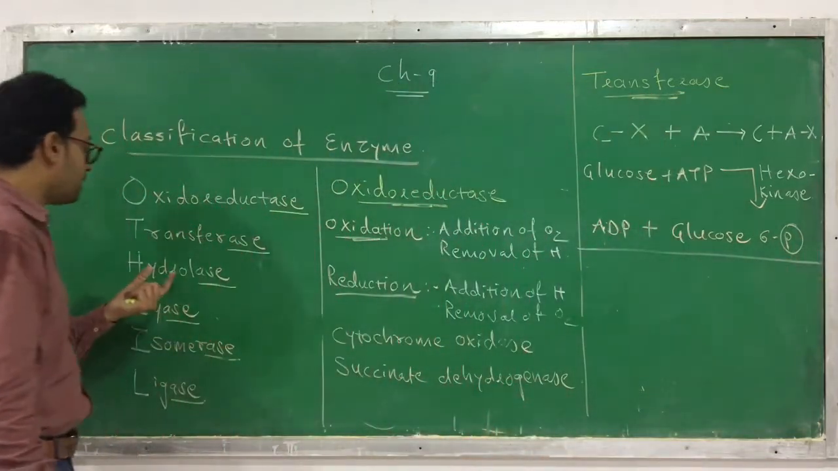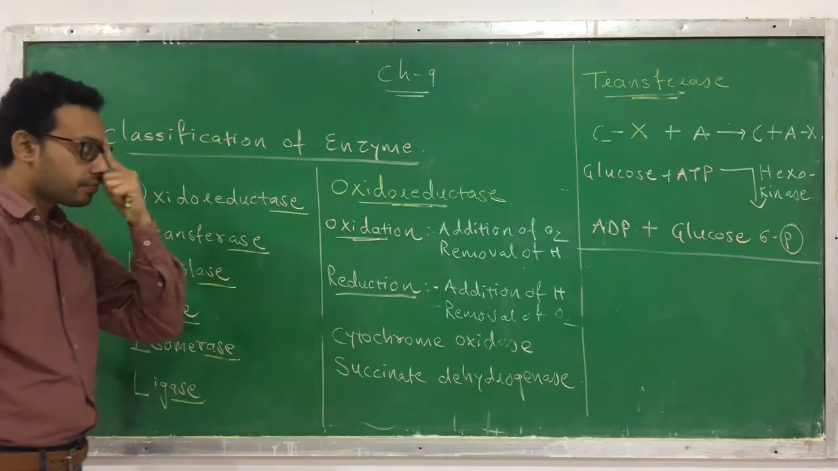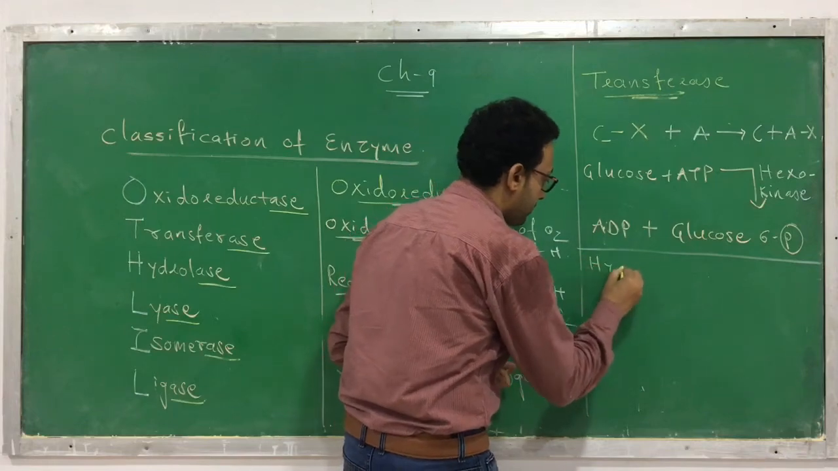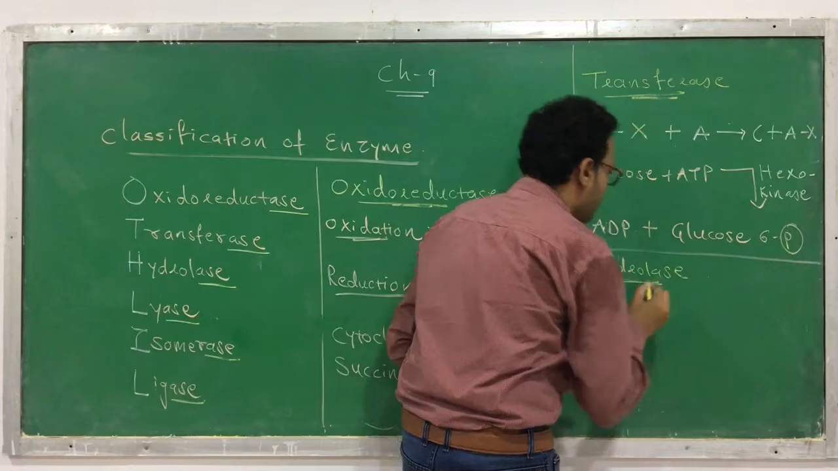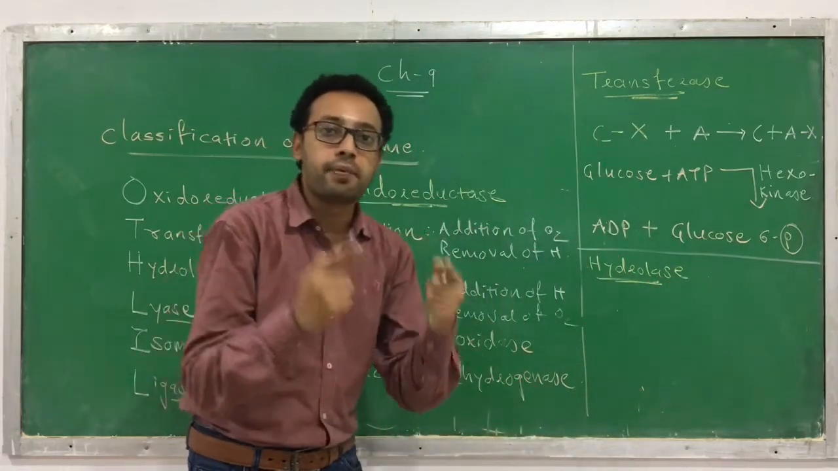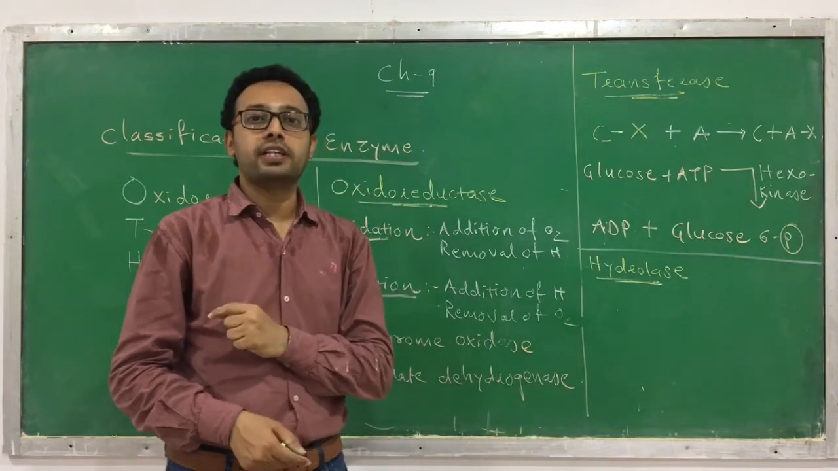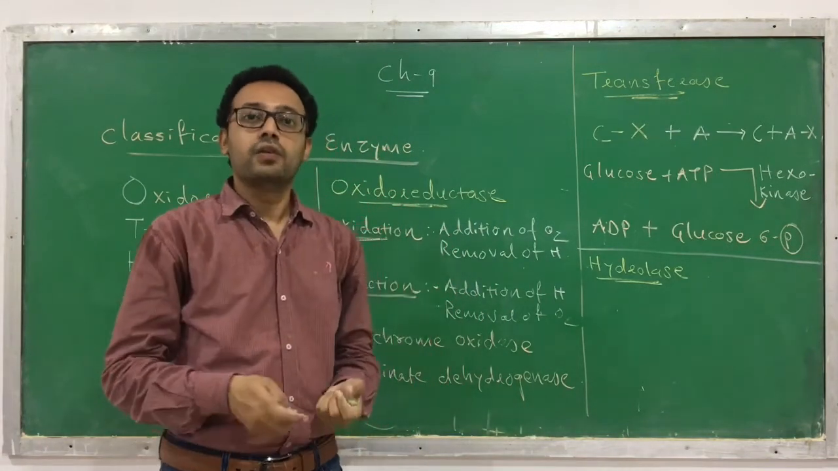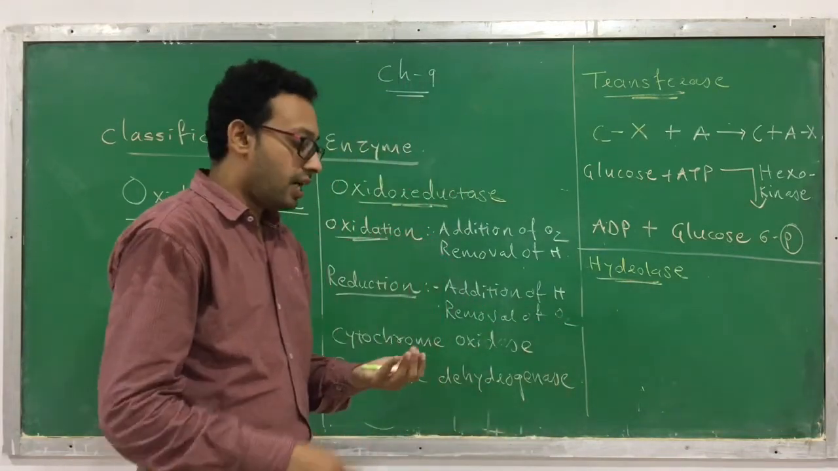Now the third is called hydrolase. Okay, it is an enzyme. So the third category is hydrolase. Hydrolase means what do they do? They break down the compound with the presence of a water molecule. They break the molecule in the presence of water. This category of enzymes is called hydrolase.